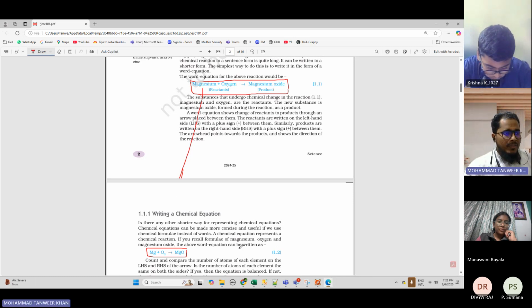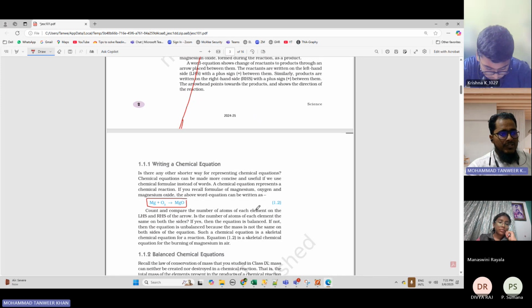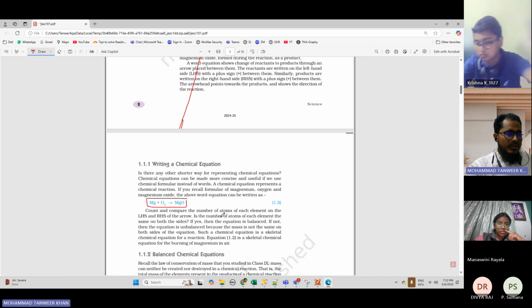Count and compare the number of atoms of each element on the LHS and RHS of the arrow. Is the number of atoms of each element the same on both sides? If yes, then the equation is balanced. If not, then the equation is unbalanced because the mass is not the same on both sides of the equation. Such a chemical equation is a skeletal chemical equation for a reaction. Equation 1.2 is the skeletal chemical equation for the burning of magnesium in air. That is what they're telling, that this is not a balanced chemical reaction.